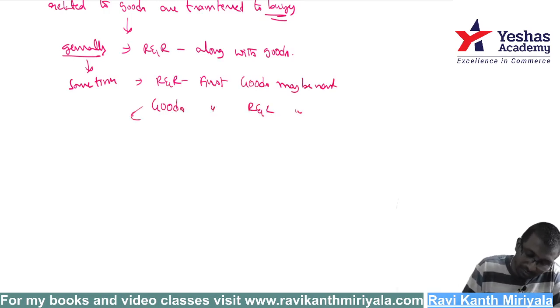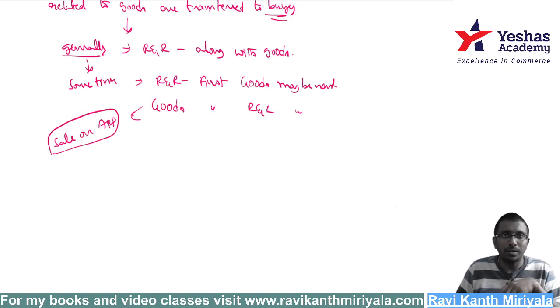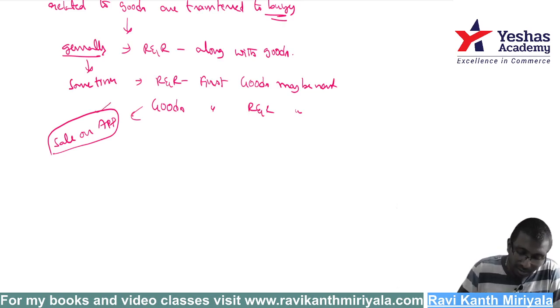The best example for this is sale on approval basis. What is sale on approval basis? First we give the goods, and we give one week's time. If the customer says, yes, I liked it, I will take it, then the sale is over. If the customer says, no, I did not like it, then the sale is not over. First goods went, and subsequently, on acceptance from the customer, the risks and rewards are transferred.